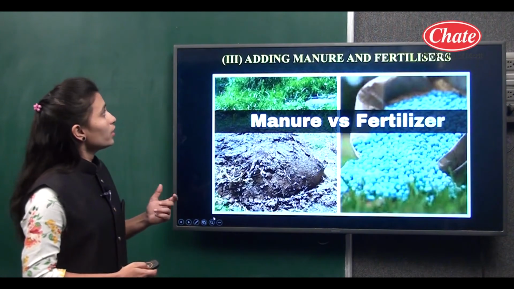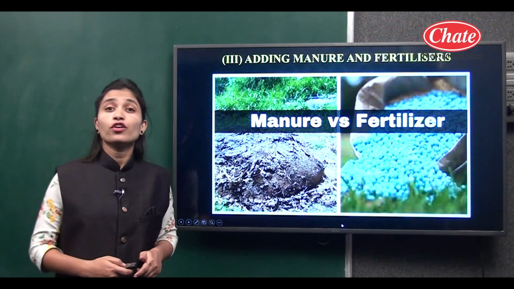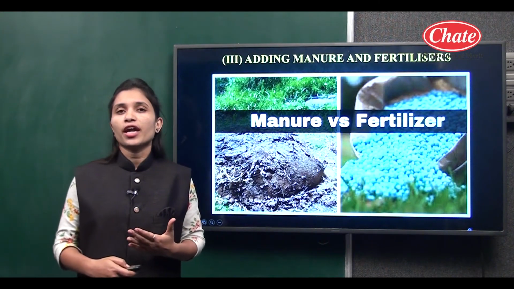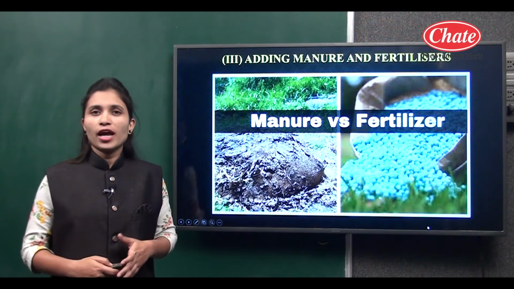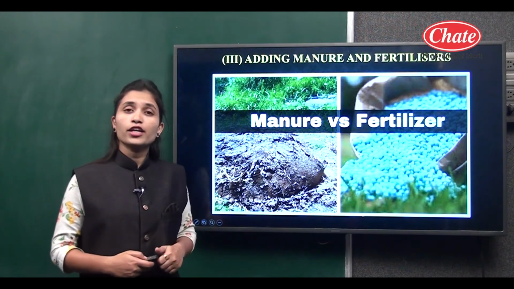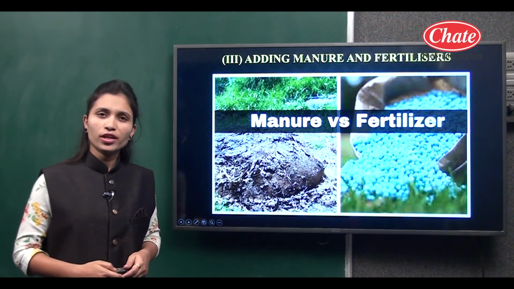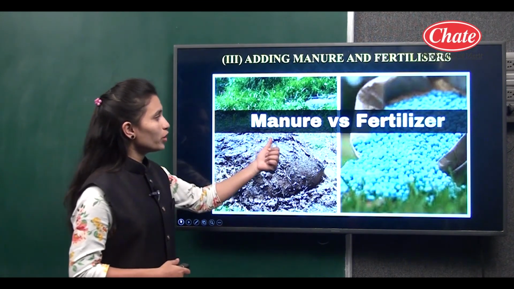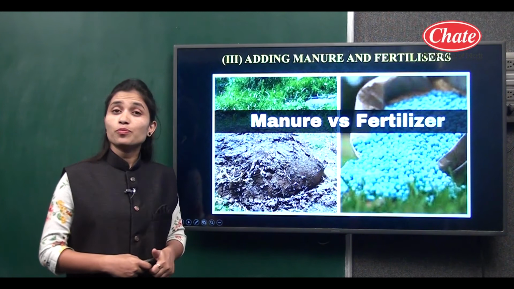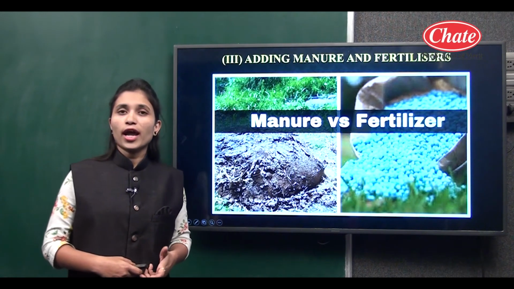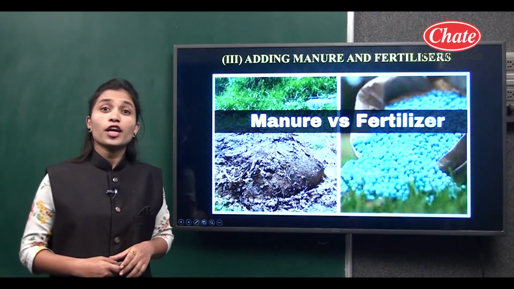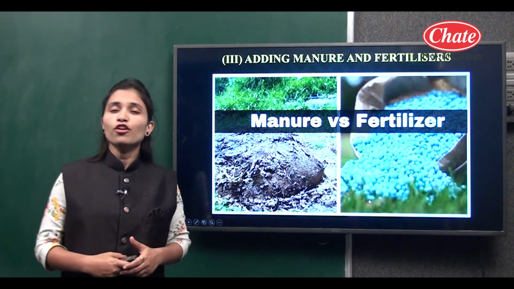So what is next? Next is adding manure and fertilizers. We eat food, and from food we get nutrients and minerals. Like us, plants or crops also need these minerals and nutrients. From where do they get these nutrients? They get them from manure and fertilizers. Here you can see this manure; it is prepared from cow dung or animal waste as well as plant waste. And fertilizers are chemical compounds which are prepared in factories.